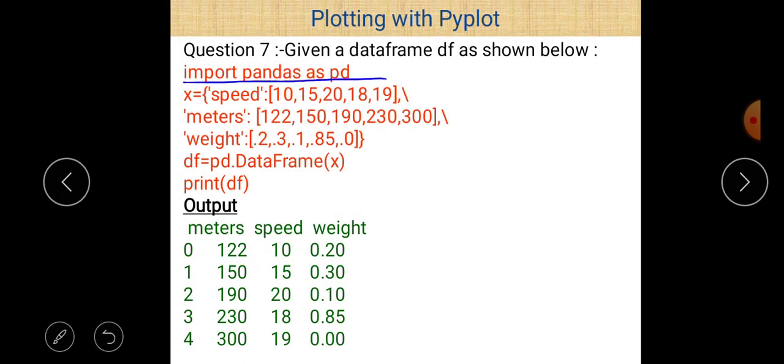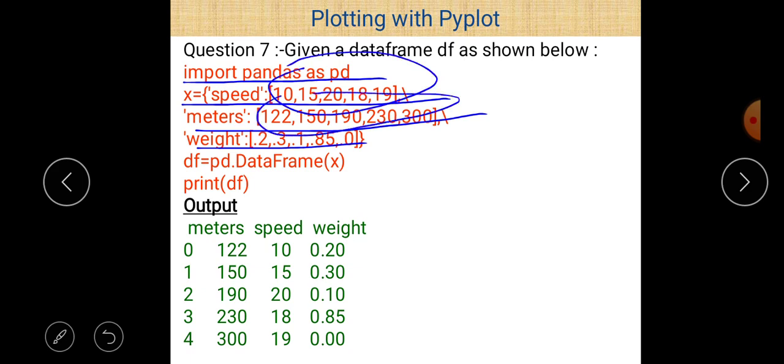Import pandas as pd. Second, there is the creation of a data frame using a dictionary. You can easily see that height, meter, and weight are the names of the columns, and these are the different values regarding speed, meter, and weight here. After the execution of that program, you can easily see that meter, speed, and weight are the different column names,